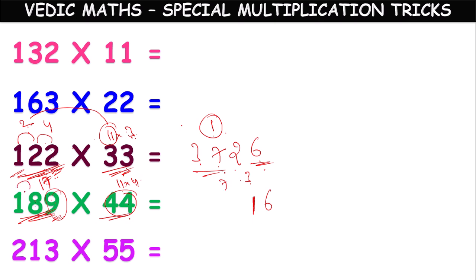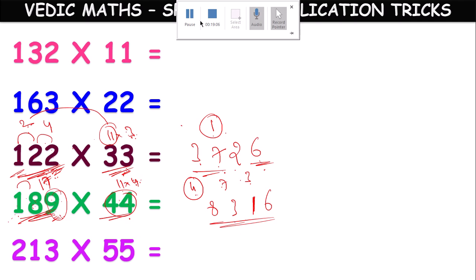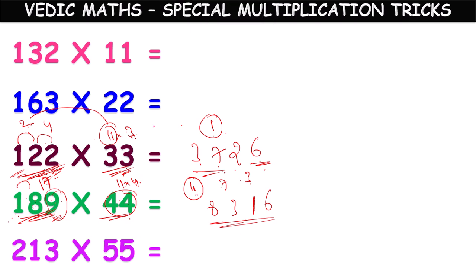Next, 8 plus 1, 9. 9 into 4, 36. Plus 7. 36 plus 7, 43. 4 we have to carry. Next here 1 is there. 1 into 4, 4. 4 plus 4, 8. We will get 8 here. So 8316 is the answer.